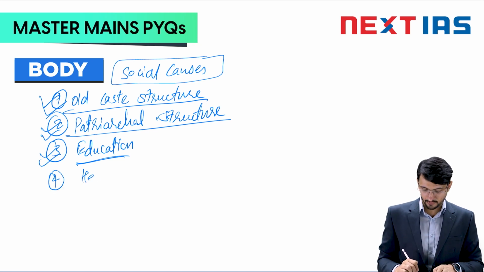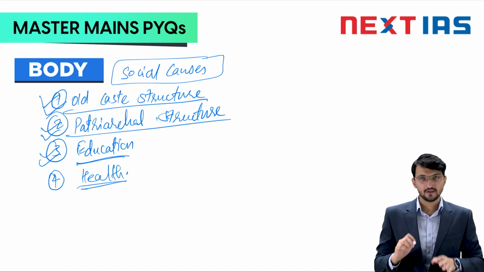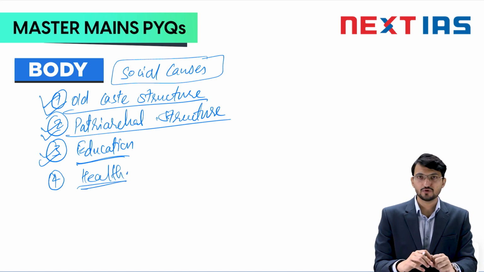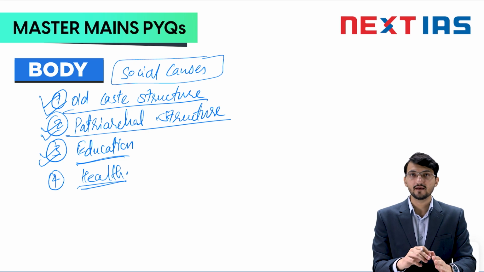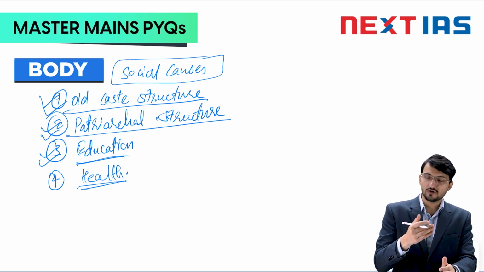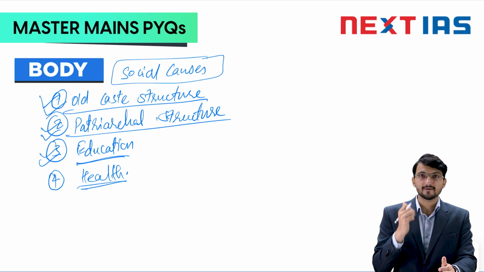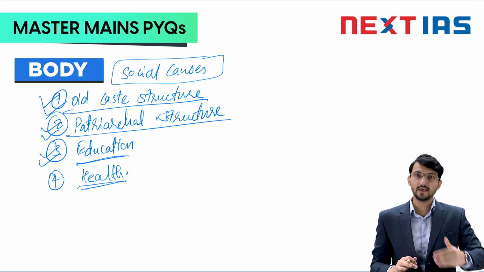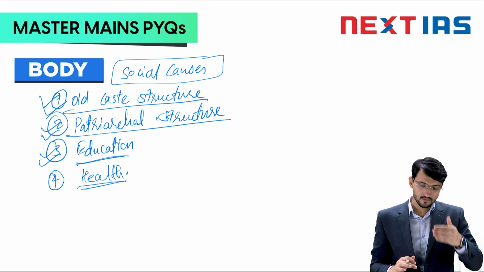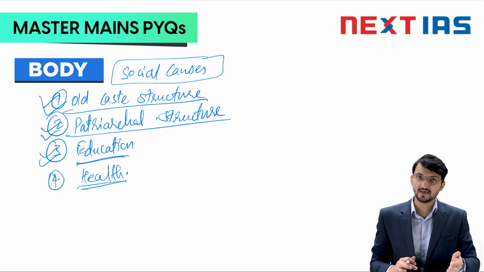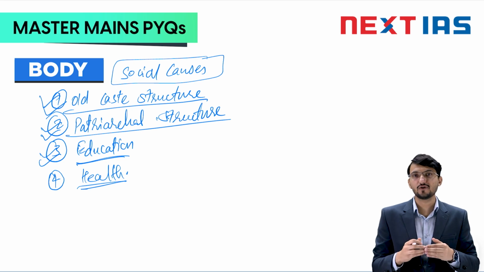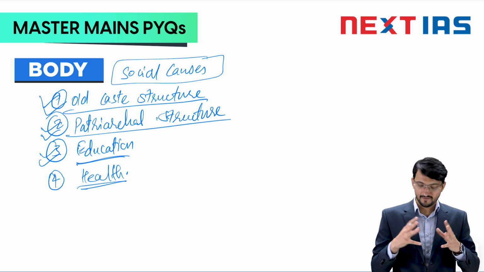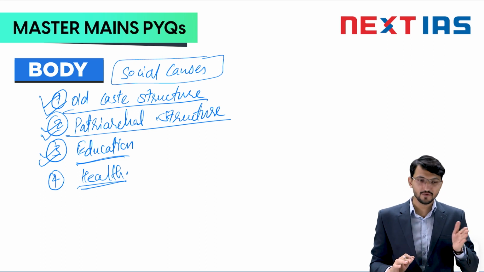Fourth point, you can mention the health point. How would you write the health point? The nutritional status of the under 5 children, or let's say the maternal or infant mortality rate, and then you write the nutritional status of adolescent girls or adolescent boys. So the overall lifespan of Indians, most of them are stunted, most of them are wasted, and their cognitive ability is hampered. And then when they are adults, the wages are not commensurate with their skills because they are physically or mentally challenged because of nutritional status.